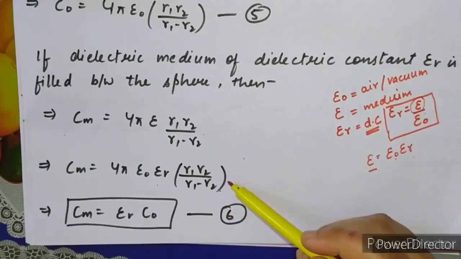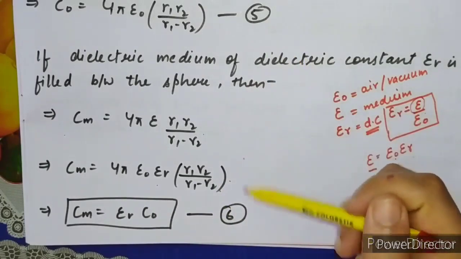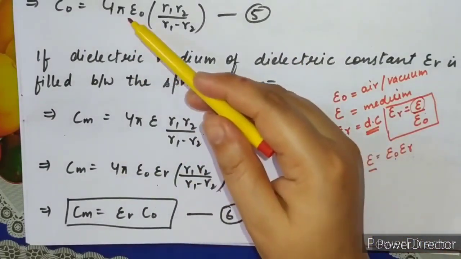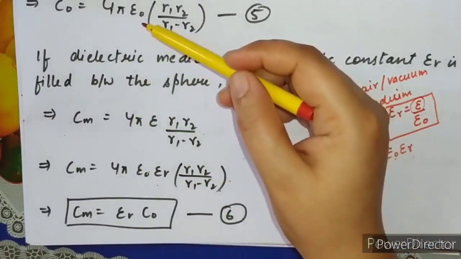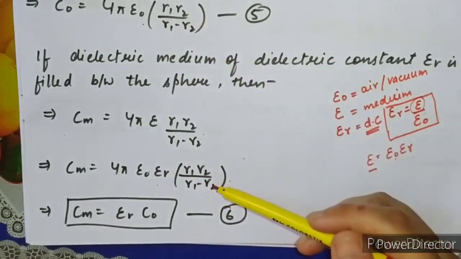Now compare this equation with equation number 5. What do we have? 4 pi is common, epsilon naught is common, and R1 R2 upon (R1 minus R2) is also common.